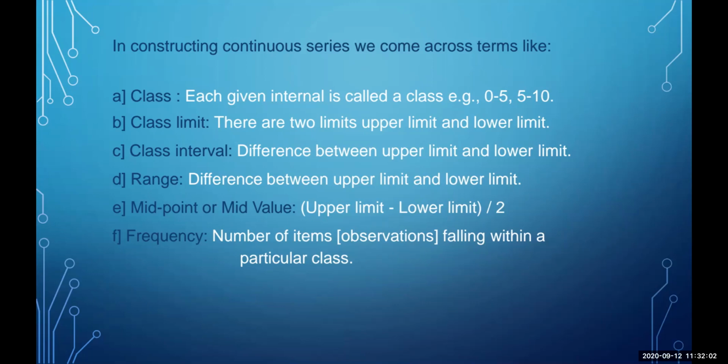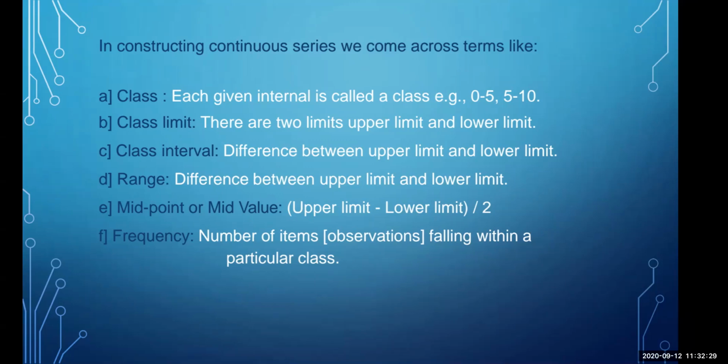And range is the difference between the upper and the lower limit. And mid value is the midpoint, that is upper limit plus lower limit divided by 2. If it's 5 to 10, then 10 plus 5 upon 2. So that would give you your midpoint or mid value. And the number of items or observations falling within a particular class is called frequency.